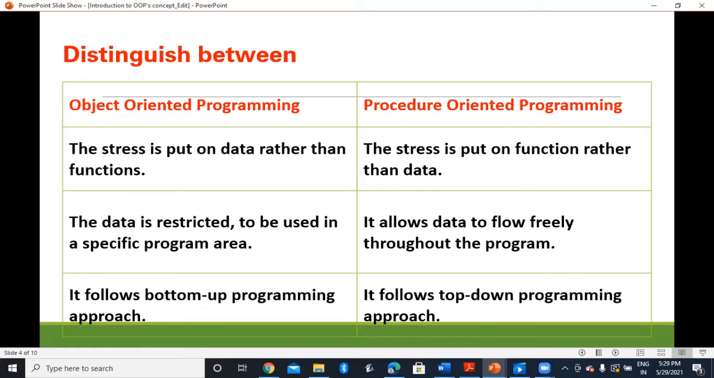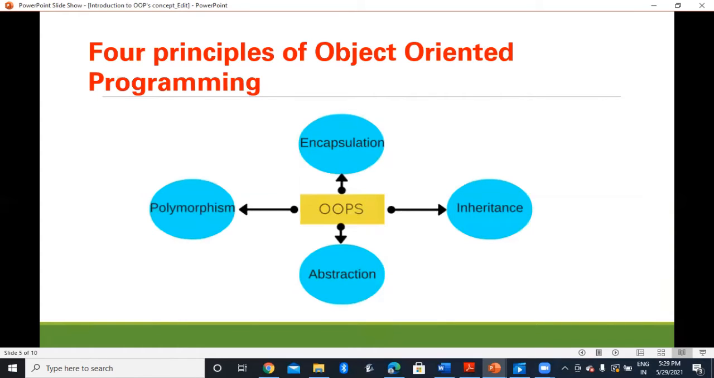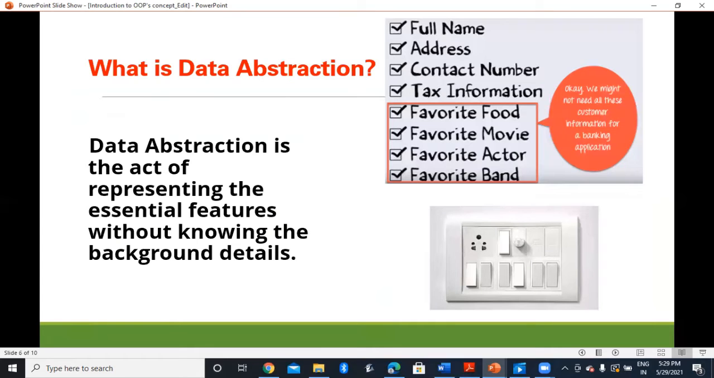Now, the approach in which object-oriented programming works is the bottom-up programming approach, and procedure-oriented programming follows the top-down programming approach. We will be discussing more about object-oriented programming in this video. Now, the four principles of object-oriented programming that we follow are encapsulation, polymorphism, abstraction, and inheritance. These are the four principles of object-oriented programming on which the entire programming is done. Let us learn in detail.